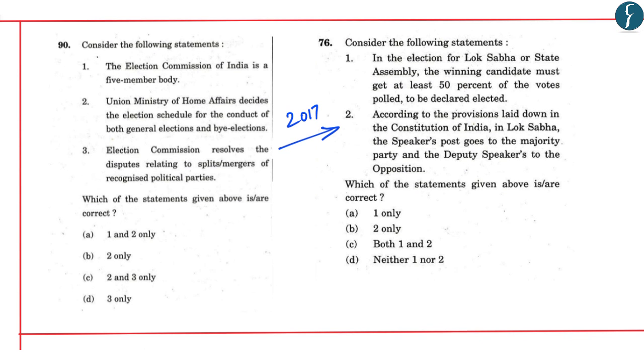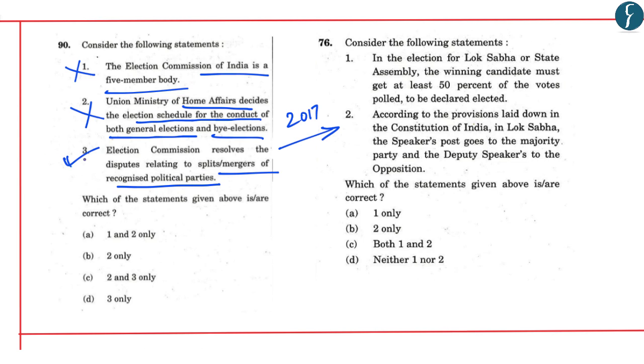Now this particular question was asked in the year 2017. The question was, consider the following statements. Election Commission of India is a 5-member body. No, the statement is incorrect. It is a 3-member body. Second, Union Ministry of Home Affairs decides the election schedule for the conduct of both general elections and by-elections. No, it is the Election Commission of India. Third, Election Commission resolves the disputes relating to splits or mergers of recognized political parties. Yes, the statement is correct. So in this, D was the correct answer.